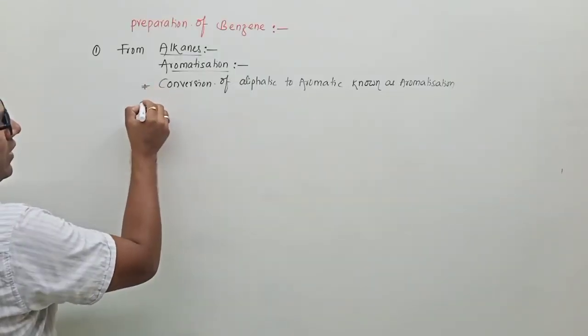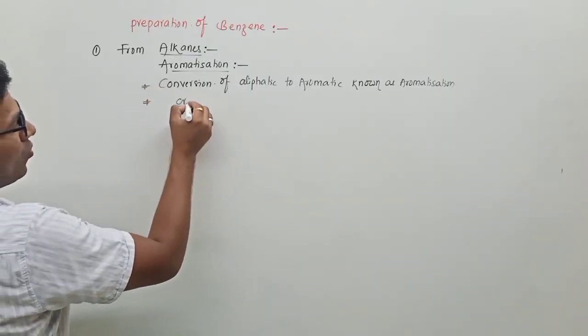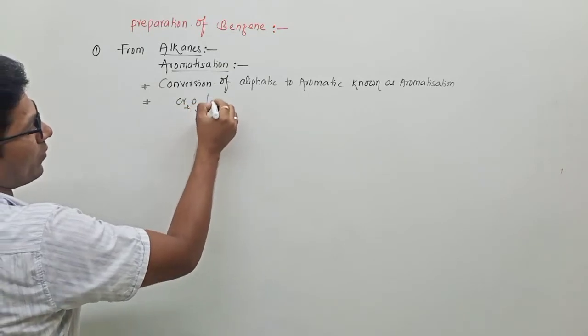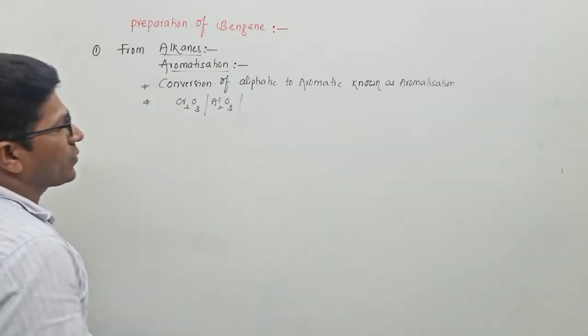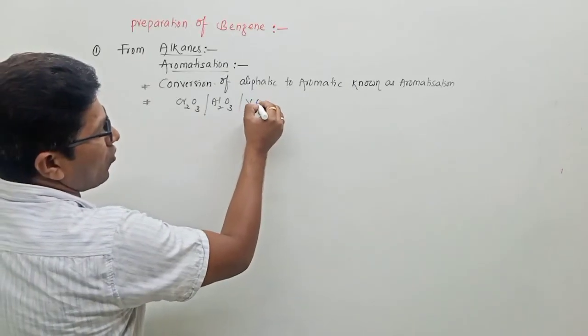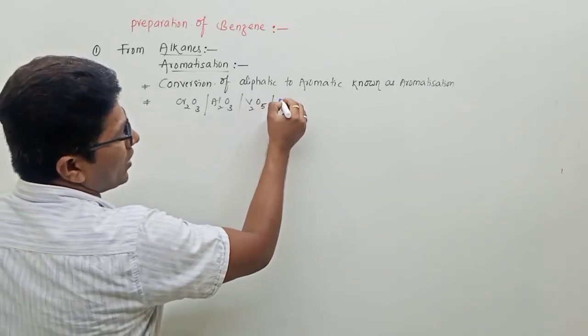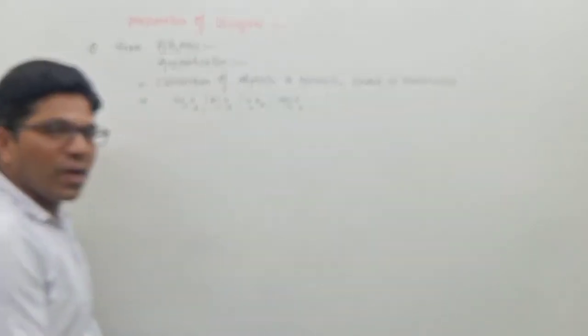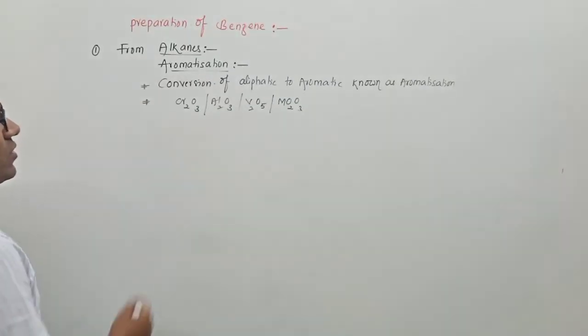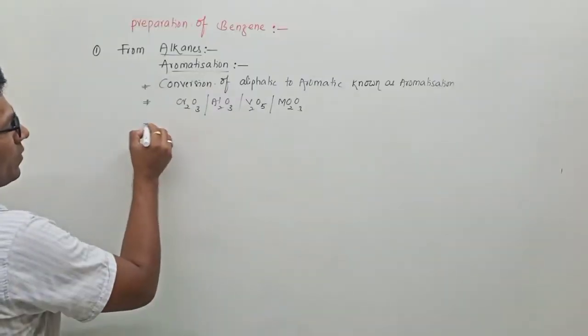So in this case the reagent you can use is Cr2O3 or Al2O3 or V2O5, vanadium pentoxide, or Mo2O3, molybdenum oxides. So this is the reagent.